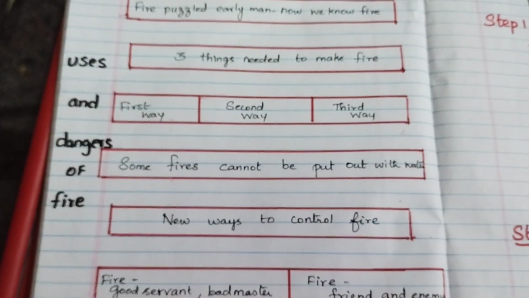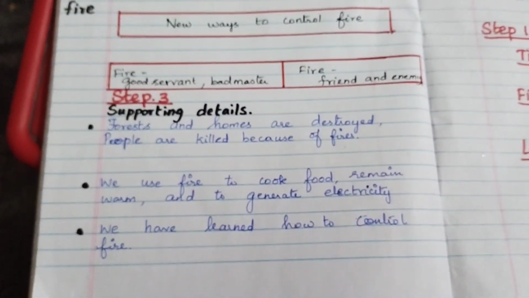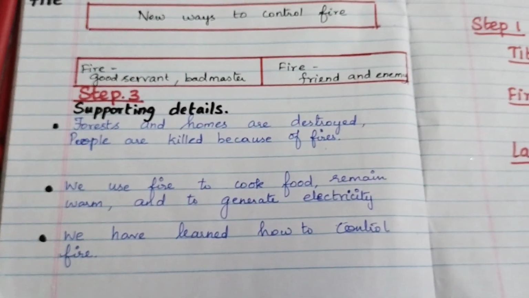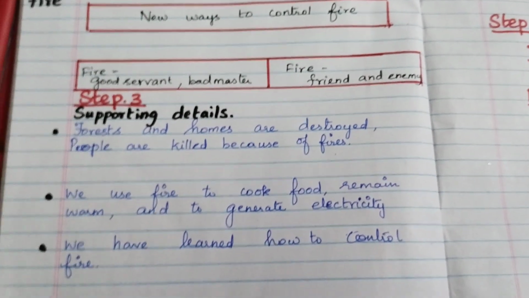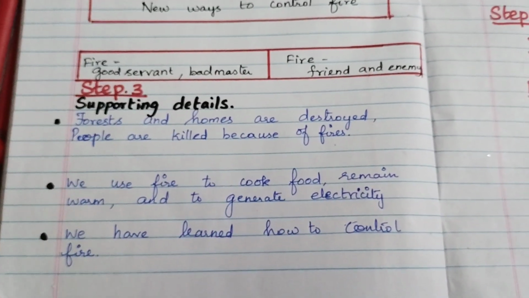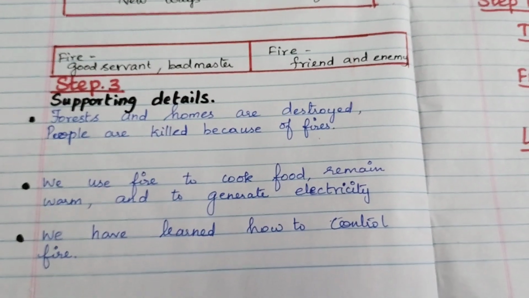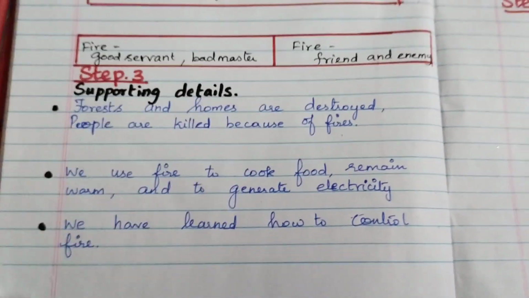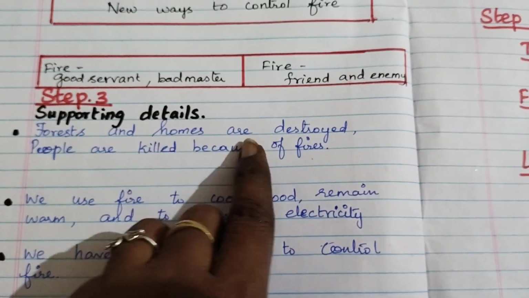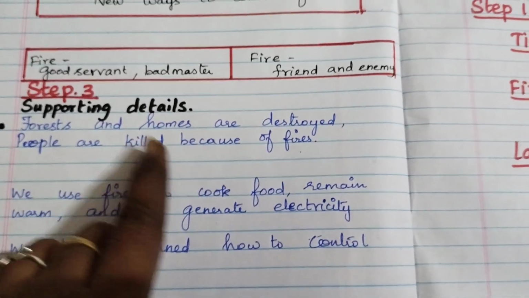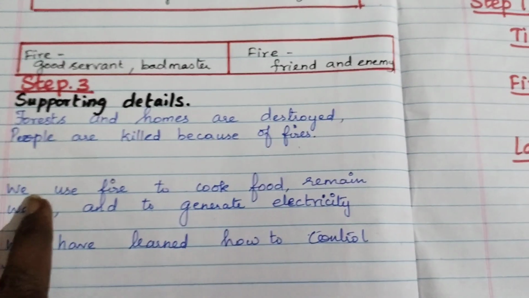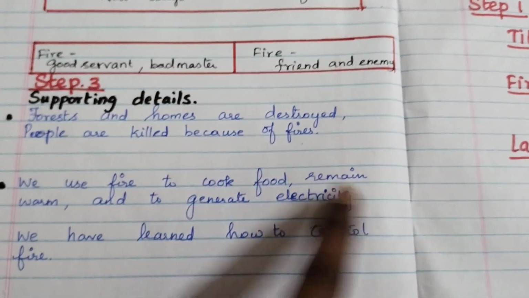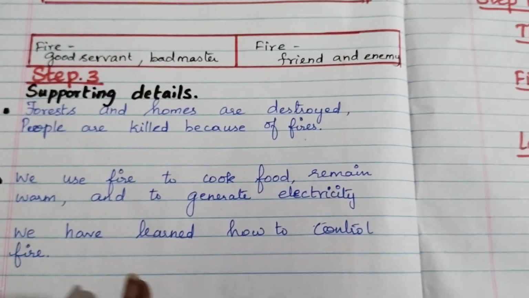The main points I have taken. Then in the third step, what was given is the supporting details from the content. So here, what are the supporting details? Means the points which support the content, you have to make them as bullets. Okay. So first point is forest and homes are destroyed. People are killed because of fires. So we can use fire to cook food, remain warm and to generate electricity.